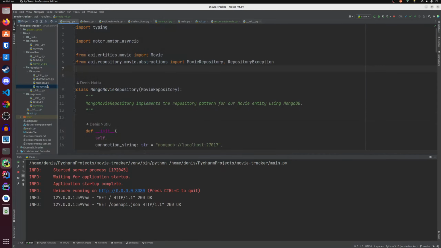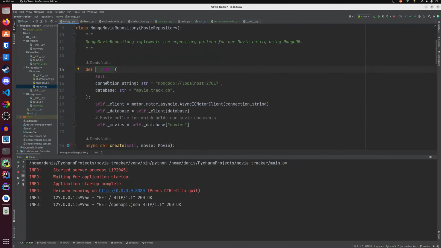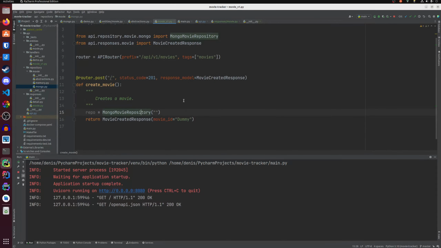If I'm not mistaken, we can just use Mongo movie repository, and we can say repo Mongo movie repository, import this, and we can pass it the connection string to localhost MongoDB, localhost 27017, and then we make this method async in order to do await repo dot create, and here we will pass movie.